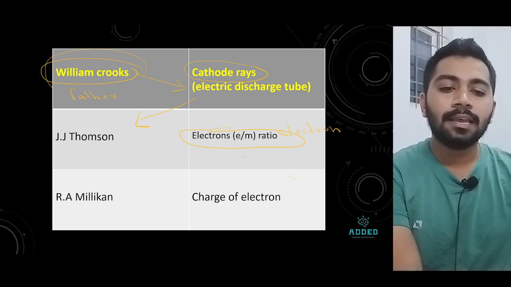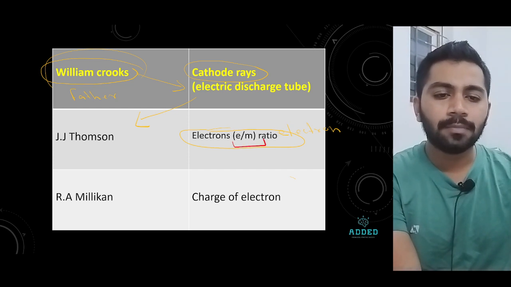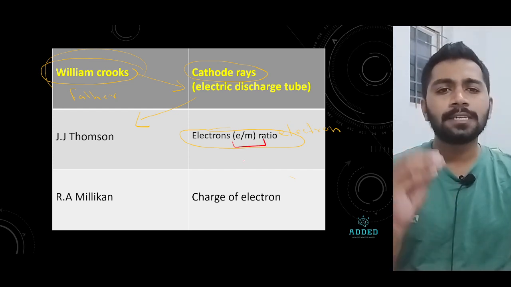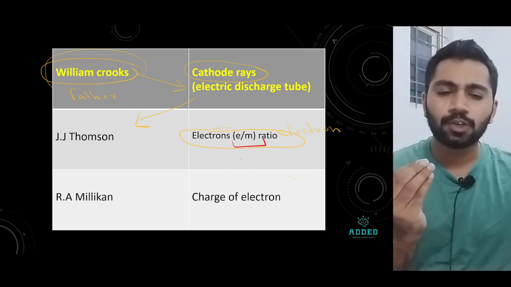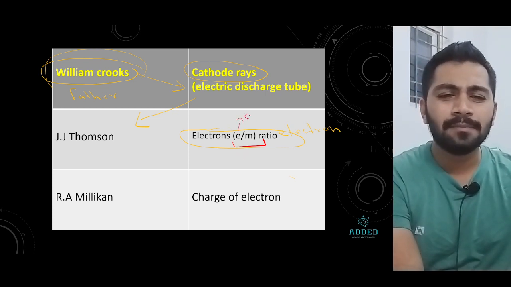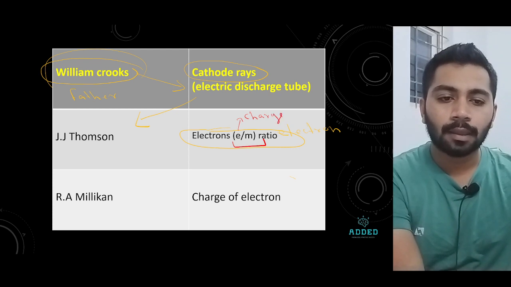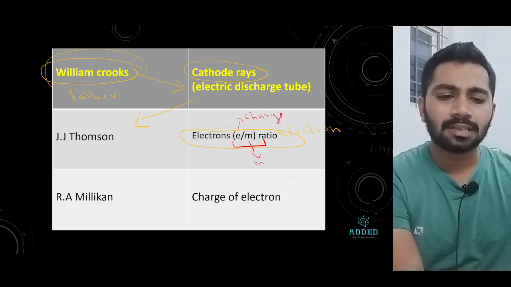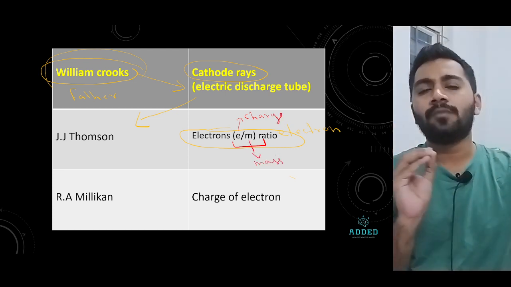Basically, he found electrons, and this e by m ratio, which is a very important ratio, and you must keep this in mind. What do you mean by e by m ratio? Charge by mass ratio. e means charge, m means mass. That's simple. Charge by mass ratio, very important thing, remember.